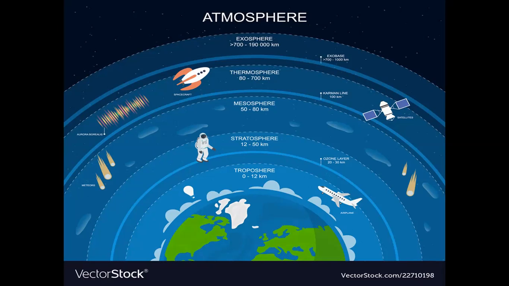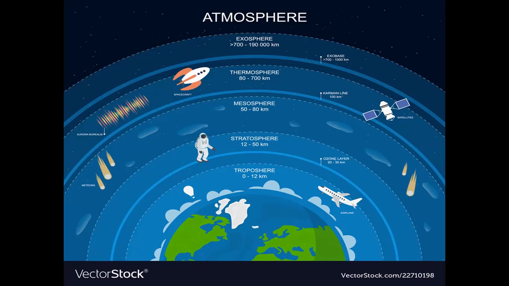Previously we discussed the different layers of the atmosphere, and if we try to give the definition of atmosphere, the atmosphere is a kind of area where we track air pressure and temperature variations with pressure.